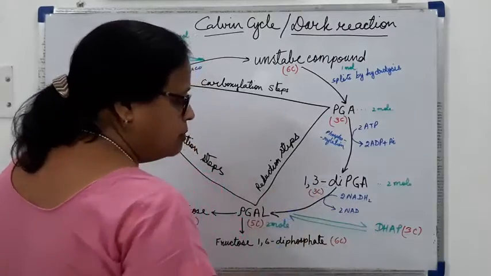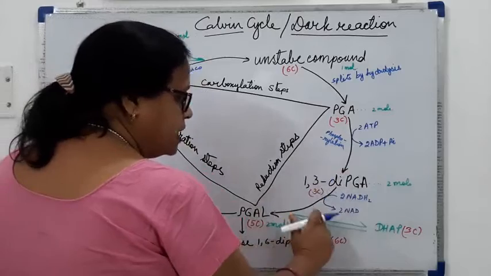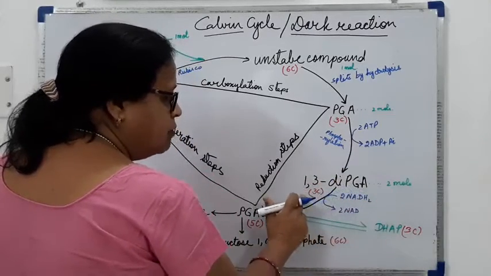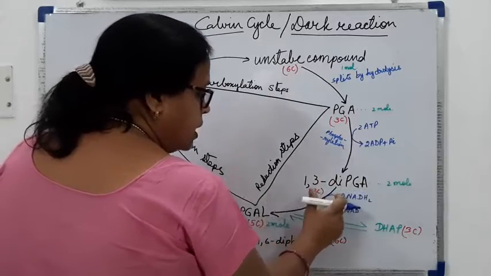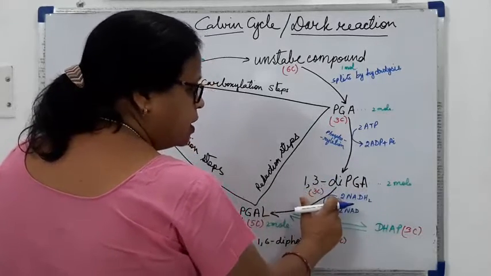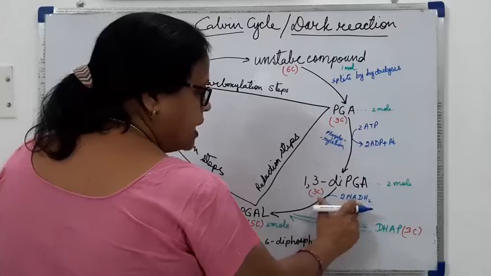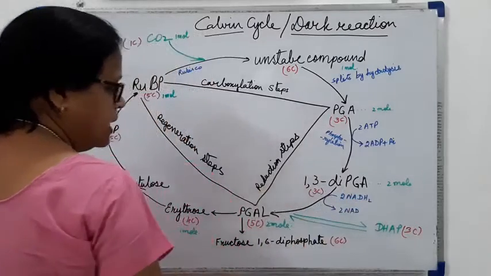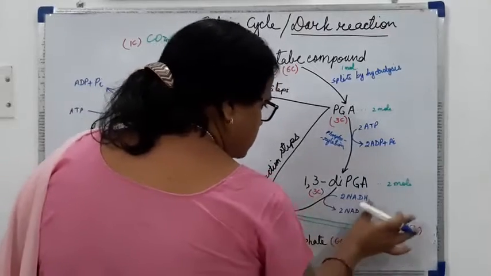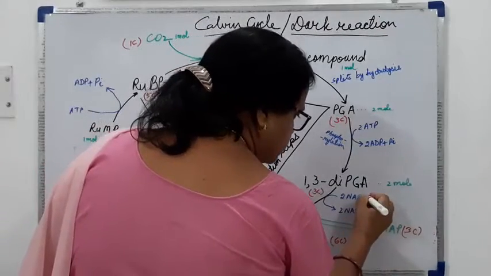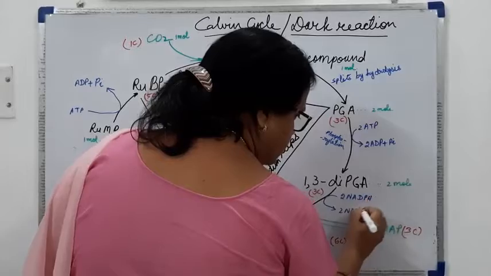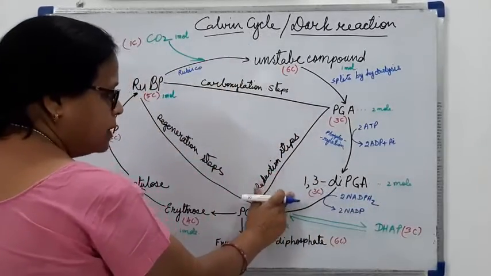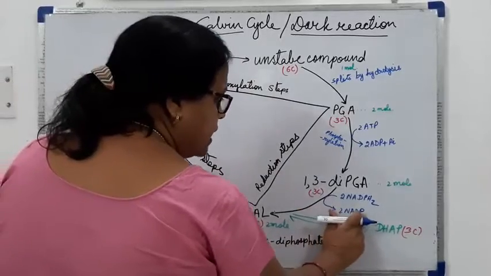In this 3 carbon compound there will be reduction, that is the addition of hydrogen ions. The hydrogen ions it will get from NADPH2. So these hydrogen ions will be added, and it will release NADP.